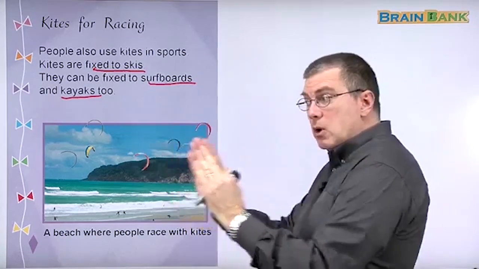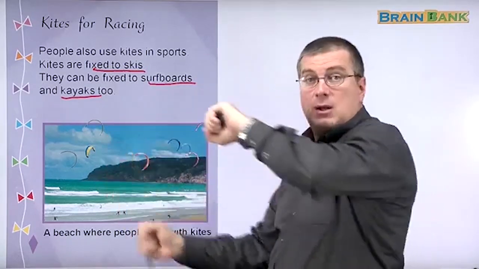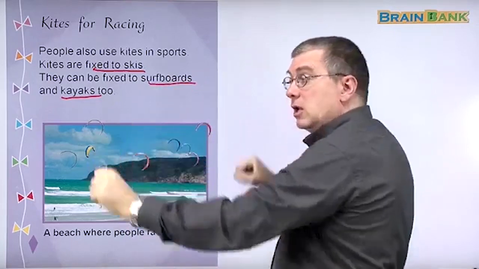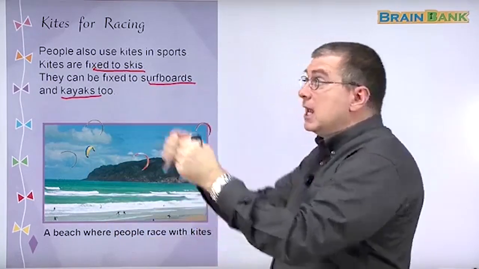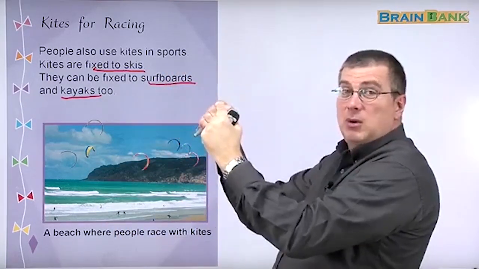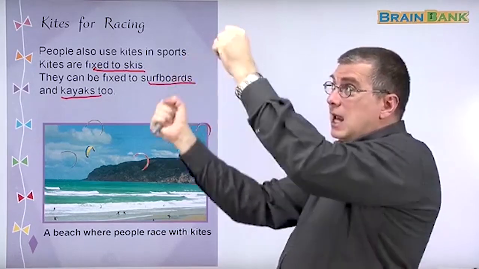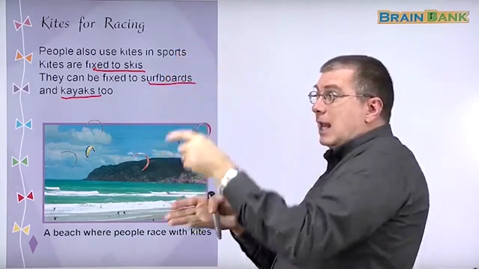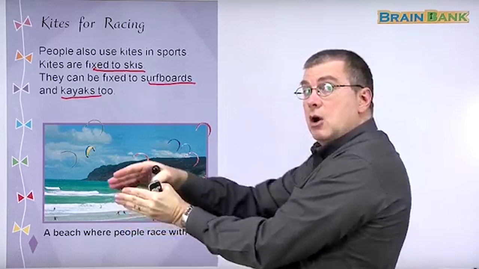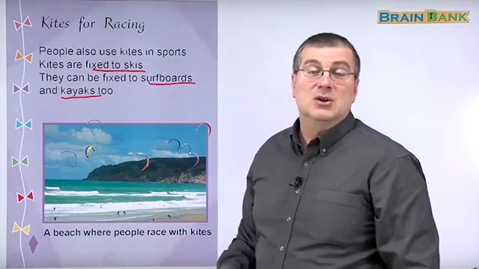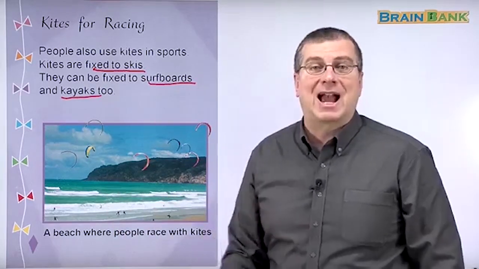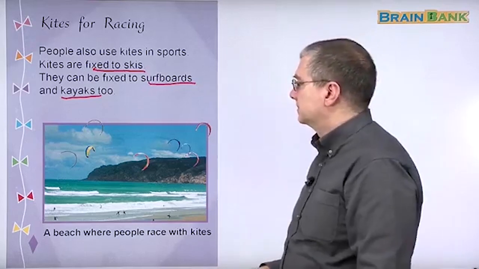It's a very narrow boat, and you usually use a paddle, right? Use a paddle, and you can go fast in the water. Well, if you have a kite, you have wind power. Now you can use that kite and you can steer it in the wind, and you can make your small boat go where you want to. So you could use a kite with your kayak, and a kayak is a small boat.